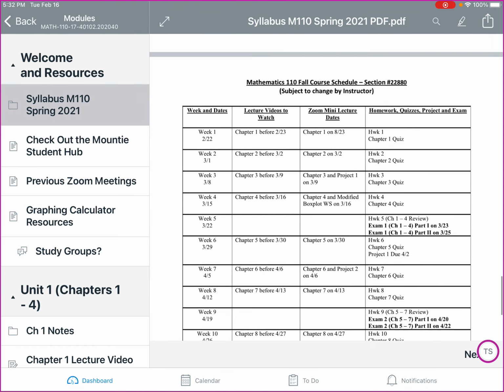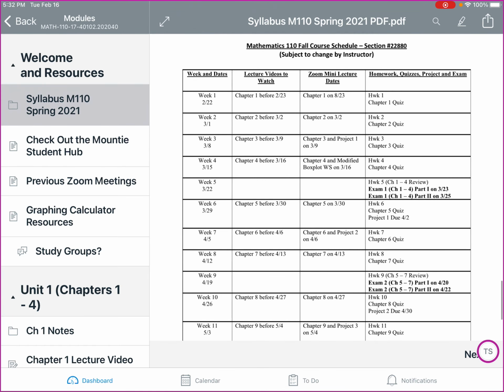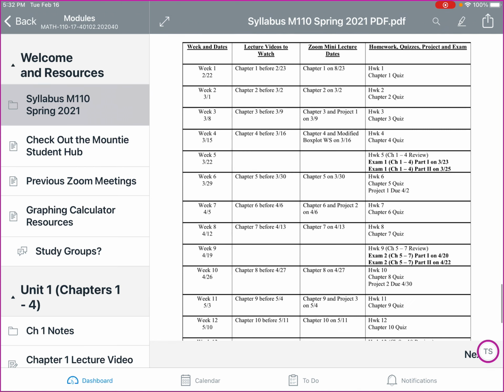This is our next page, which is our course schedule. And on this, you will notice that the weeks are listed, the lecture videos to watch, along with the Zoom mini lecture dates. In addition, the homework, quizzes, projects, and exams. And again, this is unique for each class, so you want to make sure you take a look at this. This is broken down by weeks.